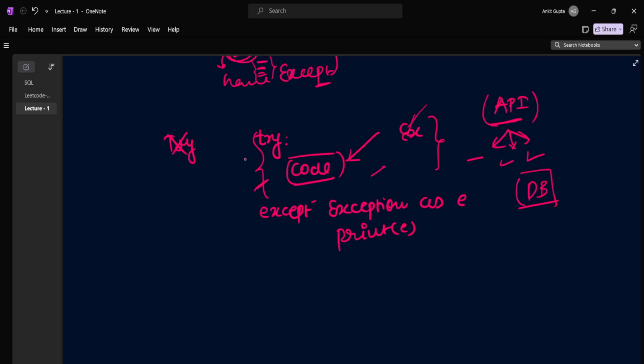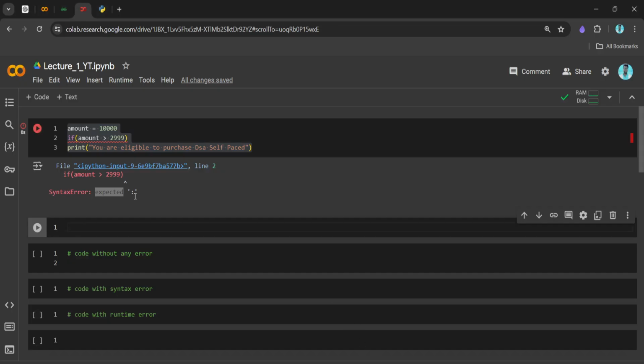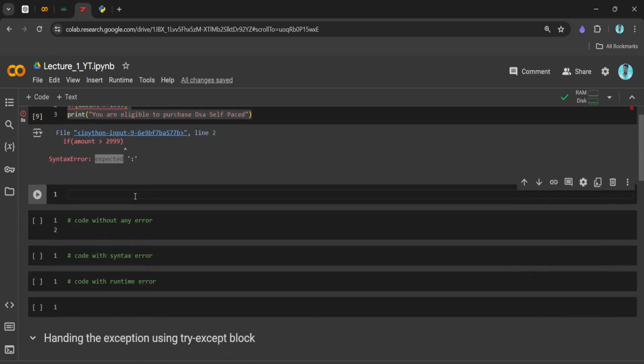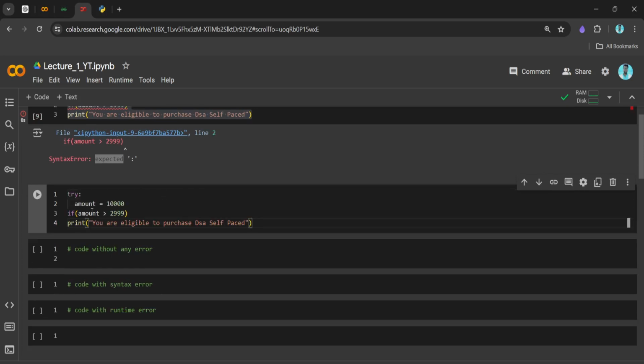So I'm saying try catch block. Catch is nothing but the same as except. In Java we have try catch, and here in Python we call it try except. Got it? Okay, so now you understood which piece of code we should put in the except block, like the try catch block, and what are the things which we should not. So let's see what happens if we put this piece of code in a try except block.